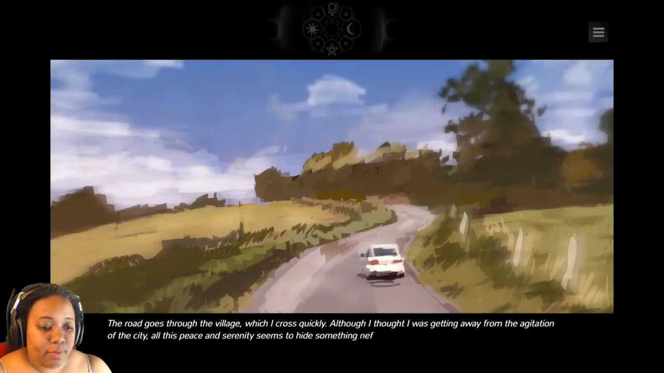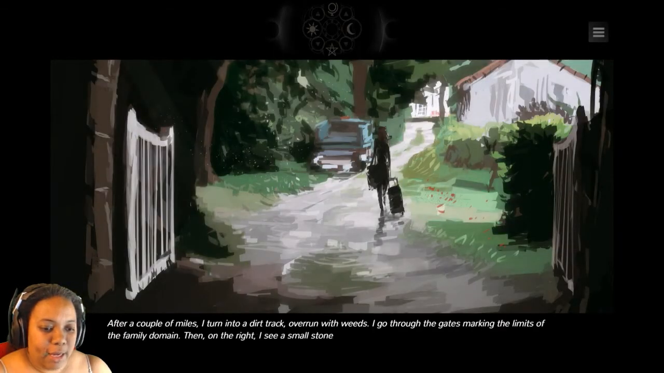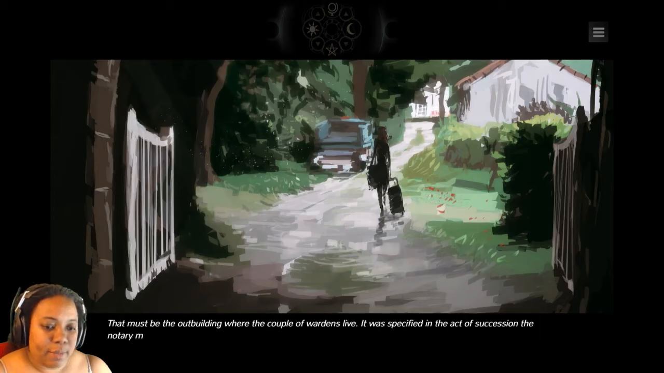The road goes through the village, which I cross quickly. Although I thought I was getting away from the agitation of the city, all this peace and serenity seemed to hide something nefarious. Almost ominous. After a couple of miles, I turn into a dirt track overrun with weeds. I go through the gates marking the limits of the family domain. Then, on the right, I see a small stone house. That must be the outbuilding where the couple of wardens live.